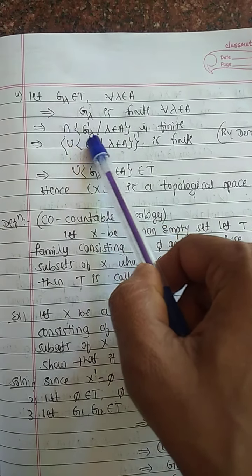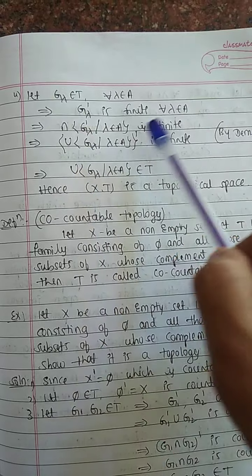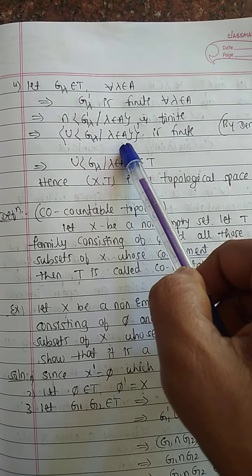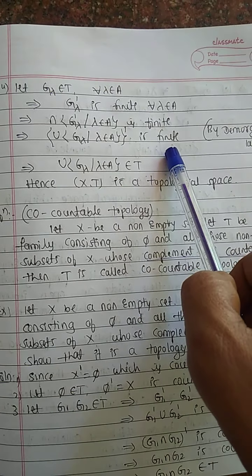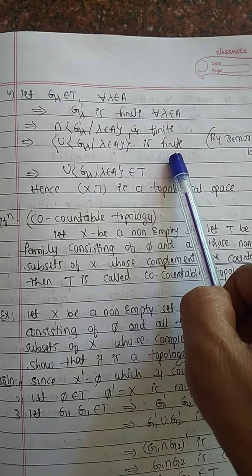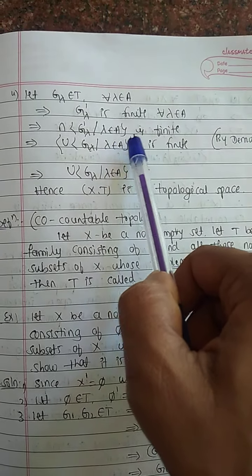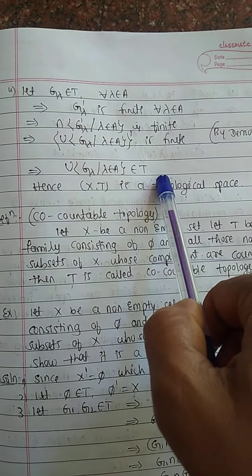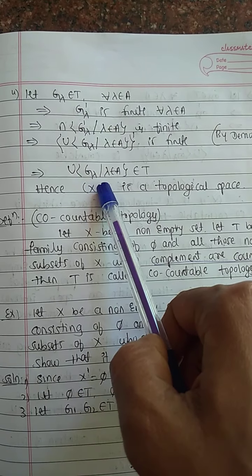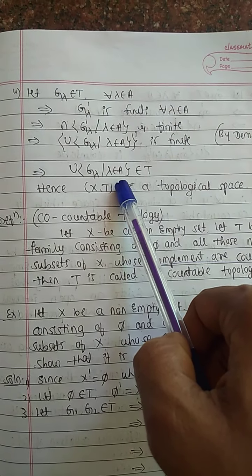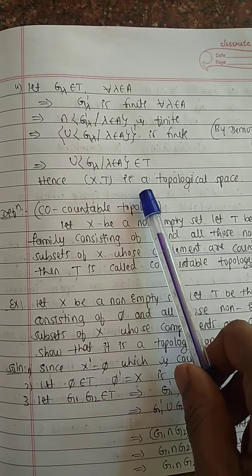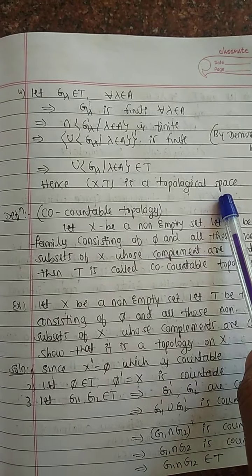By De Morgan's law, this can be written as the complement of the union of G_λ, λ in A, is also finite. The complement of this set is finite, so the union of G_λ such that λ belongs to A belongs to T. Hence (X, T) is a topological space.